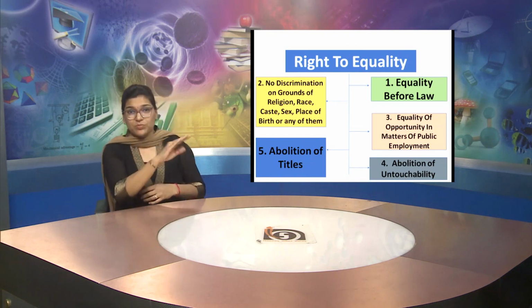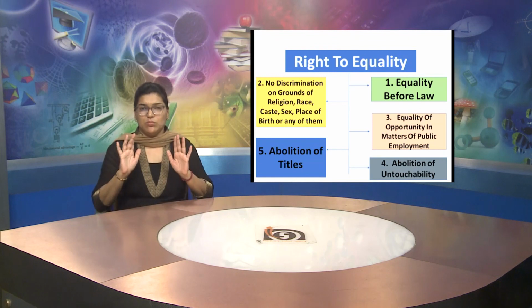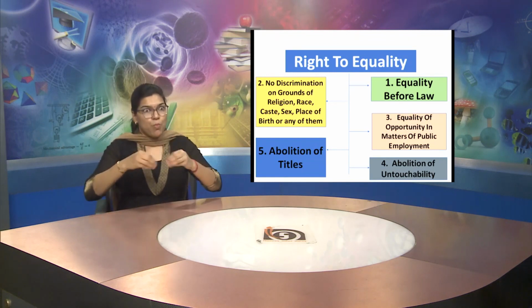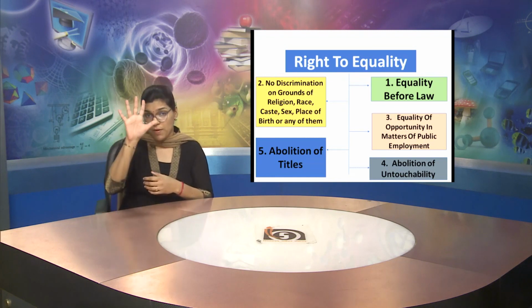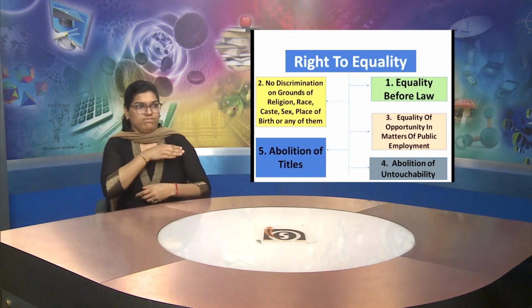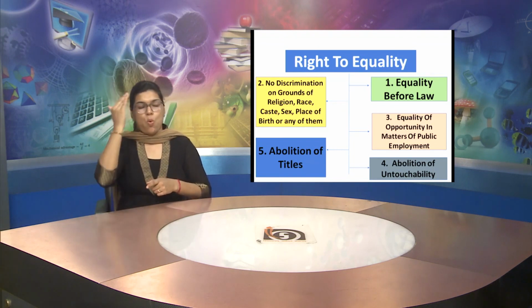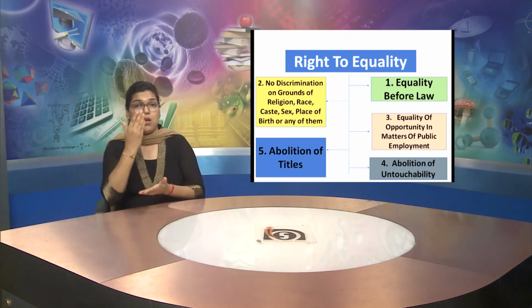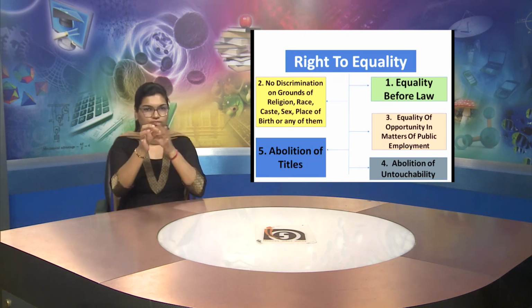And the fourth point which comes under right to equality is abolition of untouchability. The fifth point is abolition of titles. We will discuss all these points again in detail further.